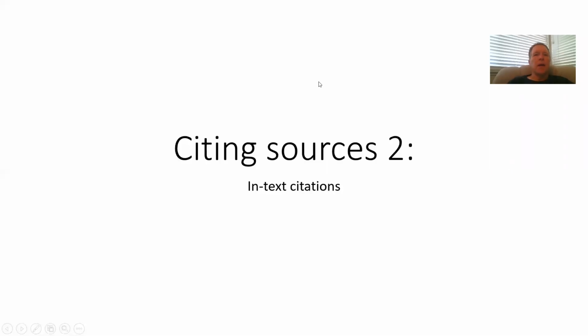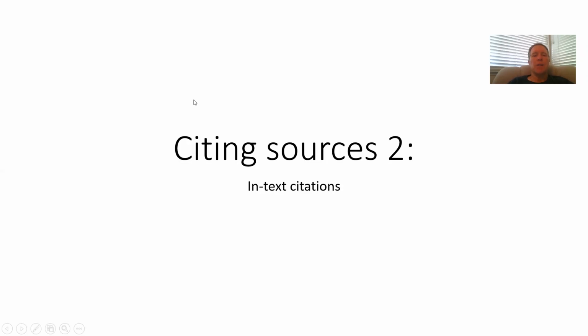Hi, everybody. Today we're going to talk about the second part of citations, which is the in-text citations. If you haven't done the other assignment on the references page, then do that first, and then come to this. We'll talk about the in-text citations.